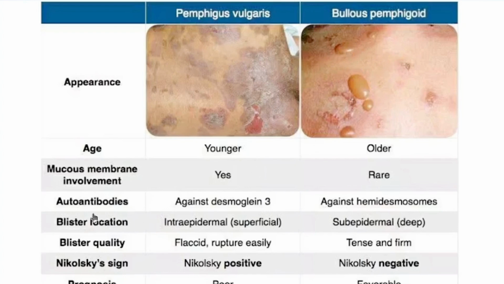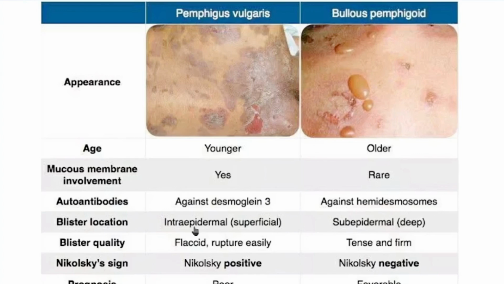Mucous membrane involvement in Pemphigus vulgaris is in 70% of patients, but in Bullous Pemphigoid, mucous membrane involvement is rare. Autoantibodies in Pemphigus vulgaris are against desmoglein 3, but in Bullous Pemphigoid we have autoantibodies against hemidesmosomes, and this is important.